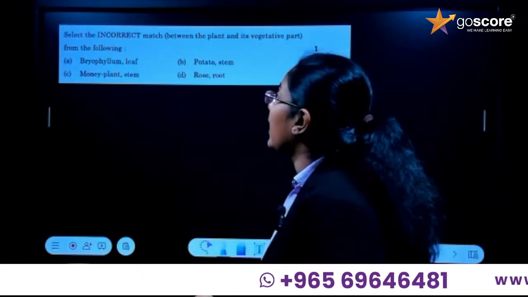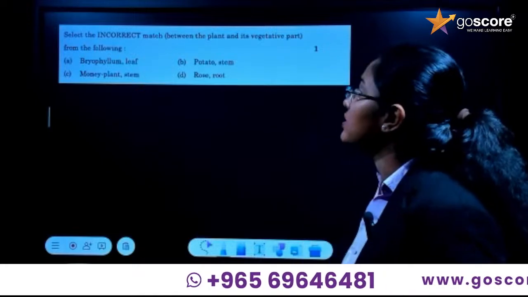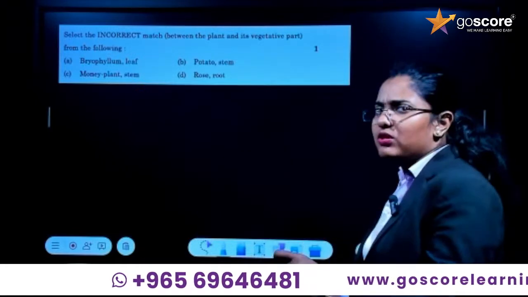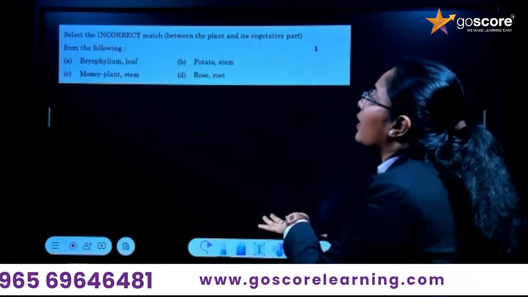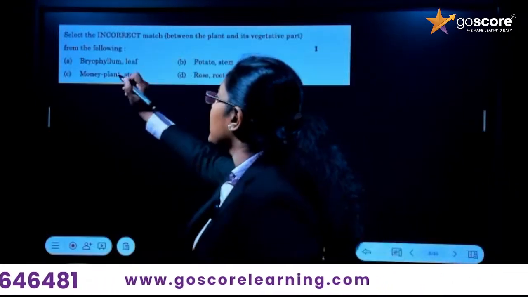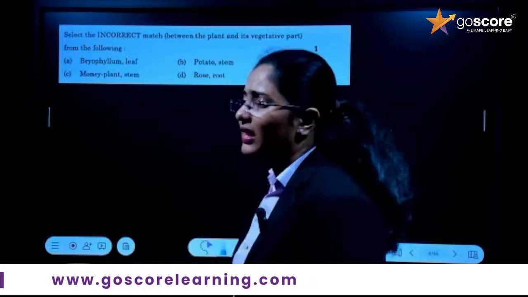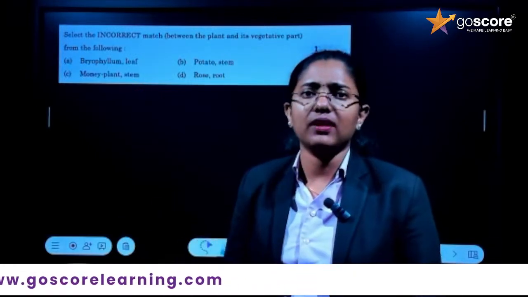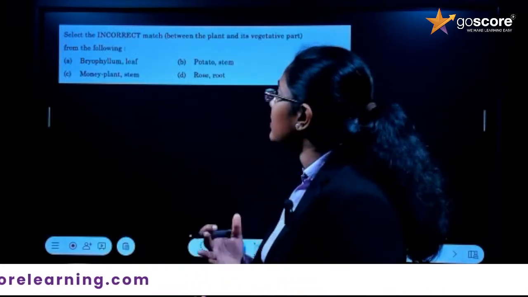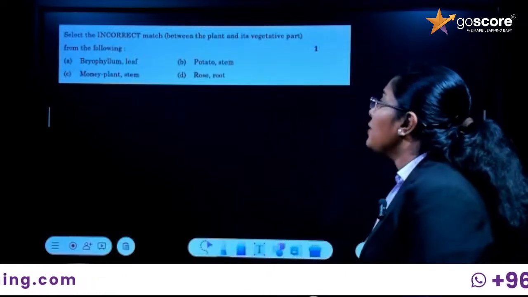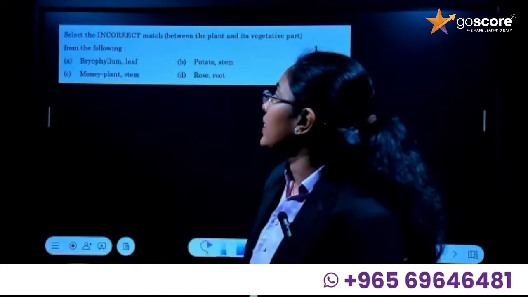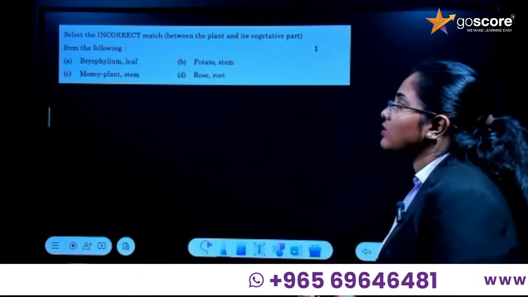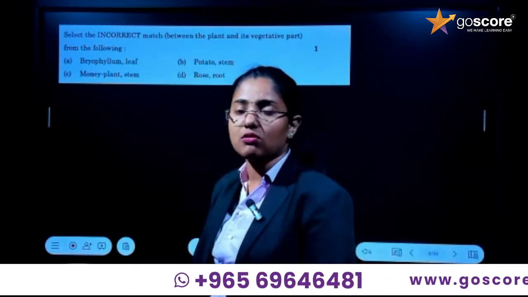So here are given examples, and we have to see which is incorrect. What are the options given here? The first option is bryophyllum. It is there in the textbook itself, right? Bryophyllum, leaf. That is a correct match. Then potato, stem. Potato is actually a stem. Then money plant, stem, is also taken for propagation. That is also correct.